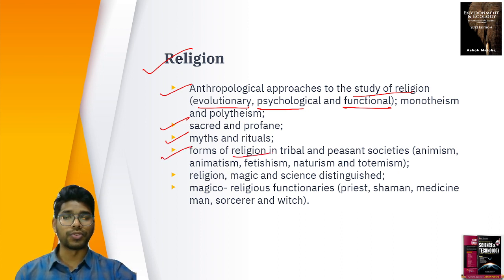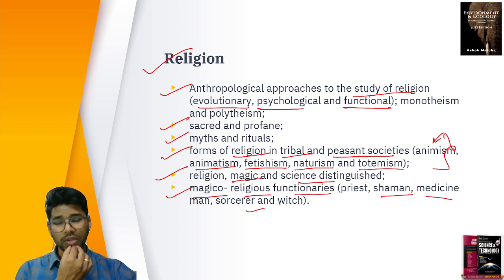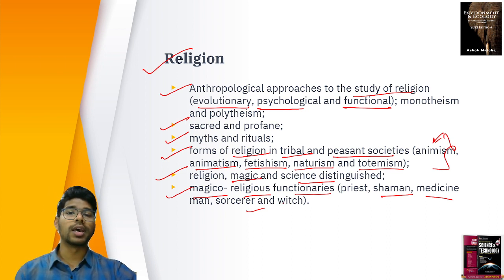And we discuss forms of religion in tribal as well as peasant societies. In this we discuss animism, animatism, fetishism, naturalism, and totemism. Different aspects of religion. And we discussed religion, magic, and science distinguished. So how magic and science are totally different. And we discussed magico-religious functionaries, so the priests, or shaman, medicine man, sorcerer, witch. Whatever names we call them, these are called the magico-religious functionaries.